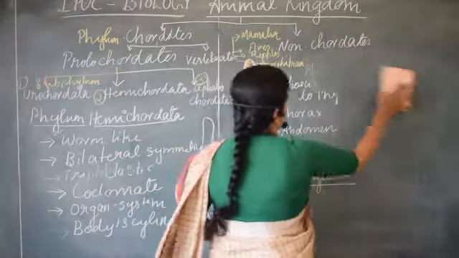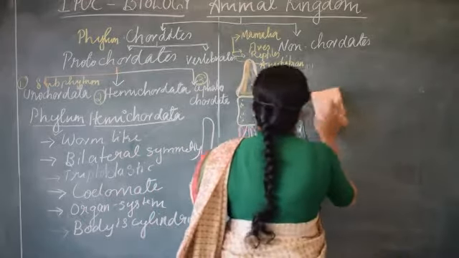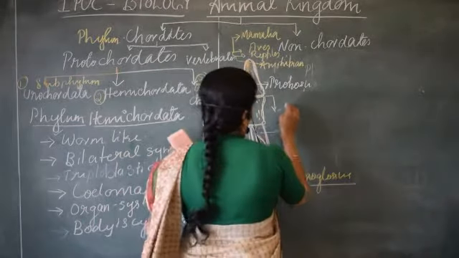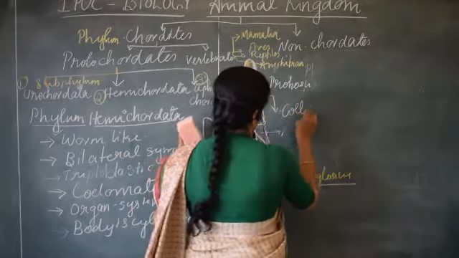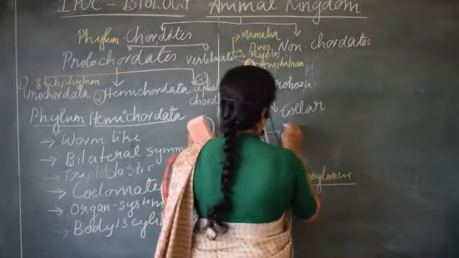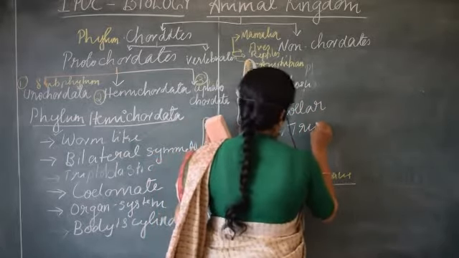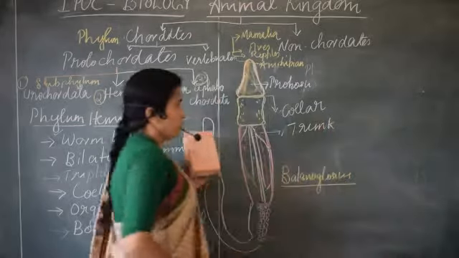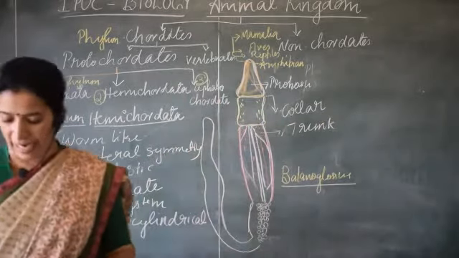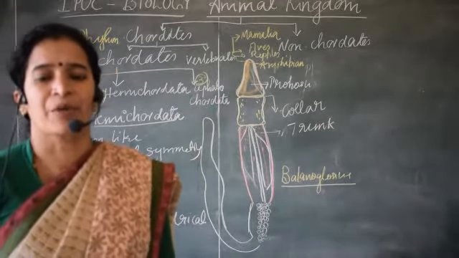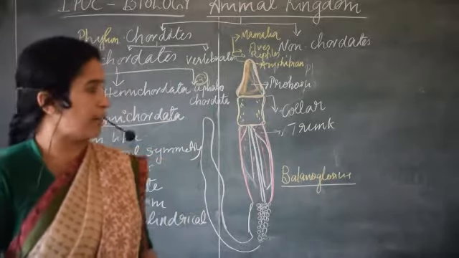Proboscis, collar and trunk. This is how the body of hemichordate can be divided.